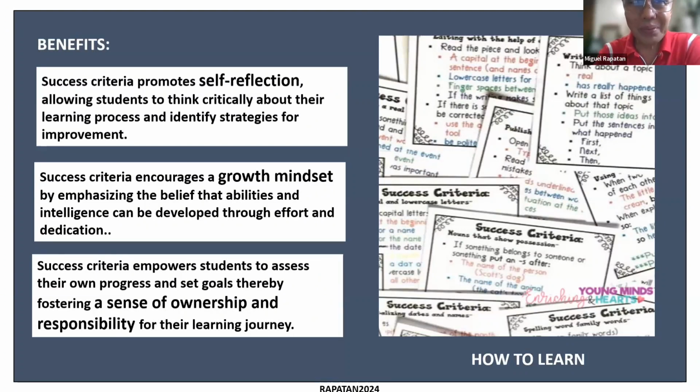So it may happen that students are not able to get all of the success criteria at the start, but at least they know some of them they've been able to accomplish, and the other things they need to improve some more. And third, success criteria empowers students to assess their own progress and set goals, thereby fostering a sense of ownership and responsibility for their learning journey.